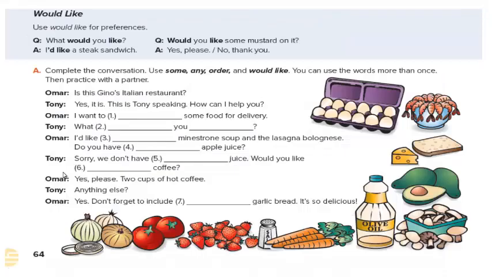Alright. Now the words would like are used for preferences. What would you like? I would like a steak sandwich. Would you like some mustard on it? Yes please. Or no thank you. Have a look at this exercise. We're supposed to use some, any, order, would like. Think it over.